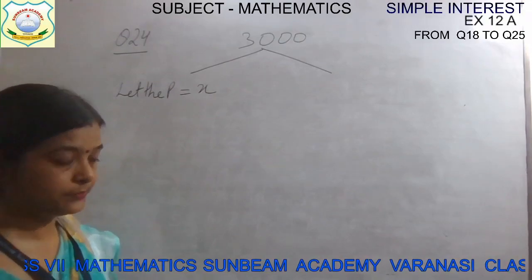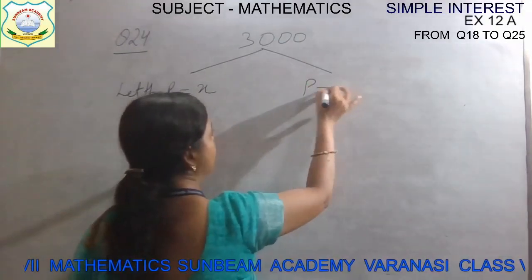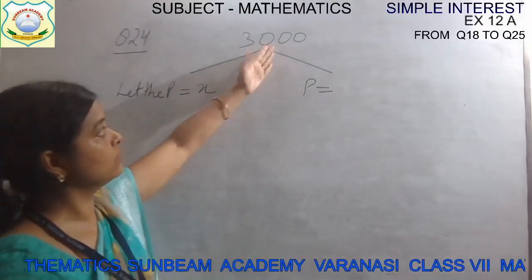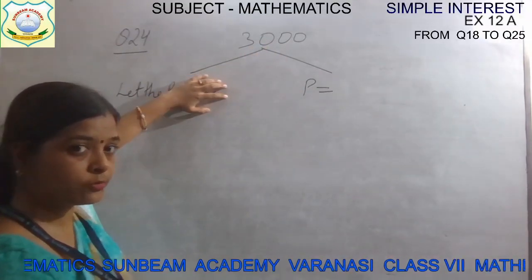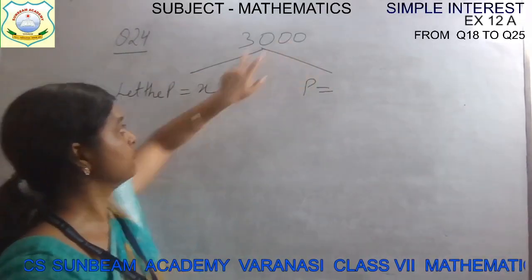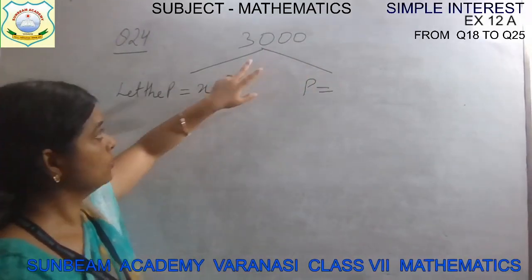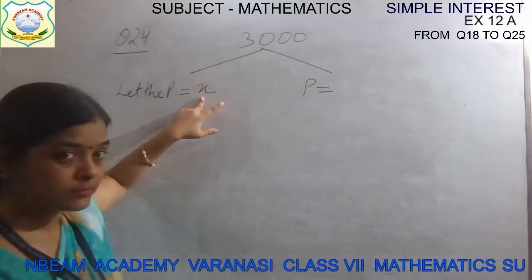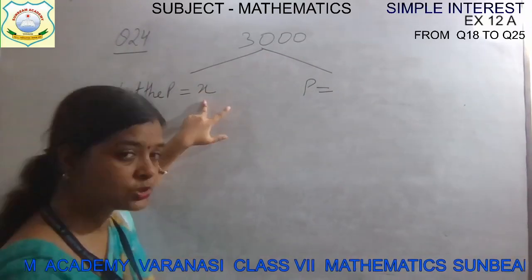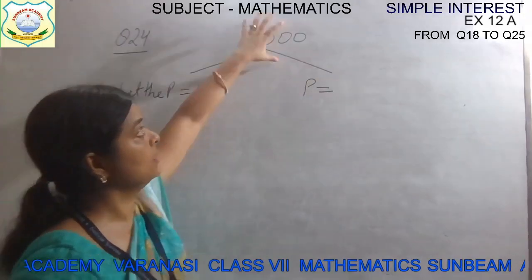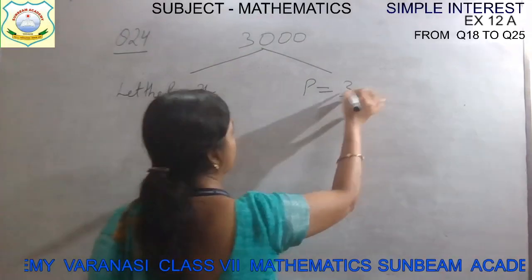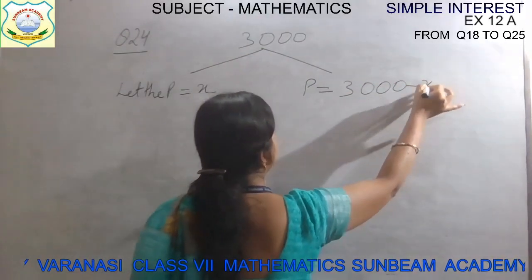This you will write. Then how much will the principal money for the second part be, child? Suppose it is 3000 and this is 1000 rupees, so the other will be 2000. How do you find it? 3000 minus 1000. So if you have chosen X, because we don't know whether it is 1000 or 2000, let the first part be X. Then the second part will be the whole minus X, so 3000 minus X.